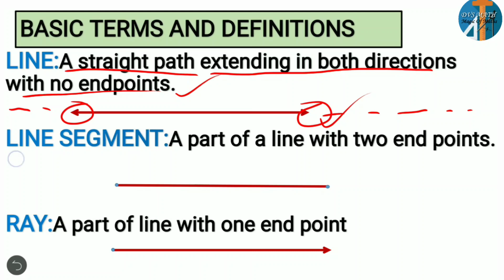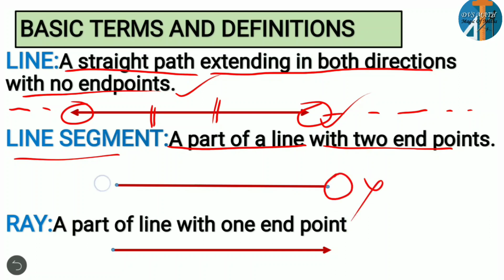Then what is a line segment? It is a part of a line with two end points. For example, as you all know, this is a straight line. In this straight line, if I consider this part of the line having two end points, that means it cannot be continued further. It ends. But not in the case of a straight line. It has no end points. You can continue it further. But in a line segment, it will not continue further. It has two end points. Clear? So this is about line segment.